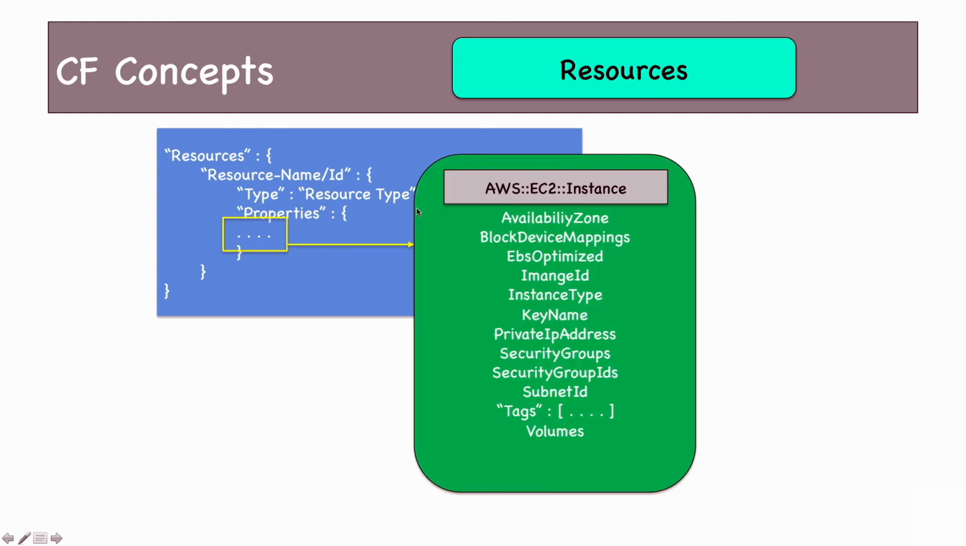So this is an example of an EC2 instance. You can mention the availability zone, you can mention block device mappings, whether the EC2 instance would be EBS optimized or not, what image ID or AMI the EC2 instance should use, what would be the instance type, whether it's a T2 micro, M4 large, C4 xlarge, the key pair name, the private IP address, and which subnet you want to create the EC2 instance in, etc. Had it been a VPC, the properties would have changed. For VPC, it would be different.